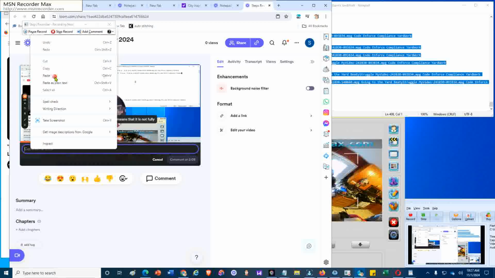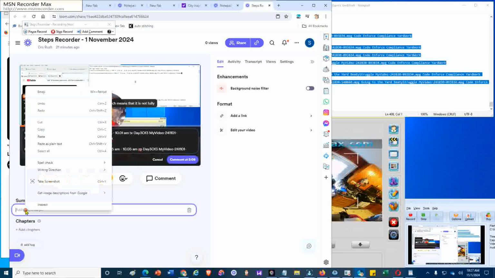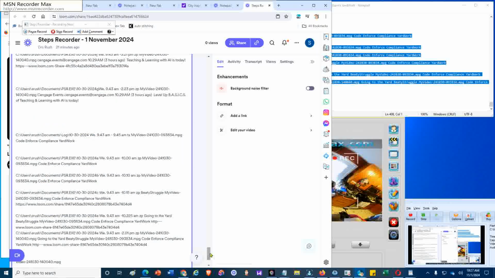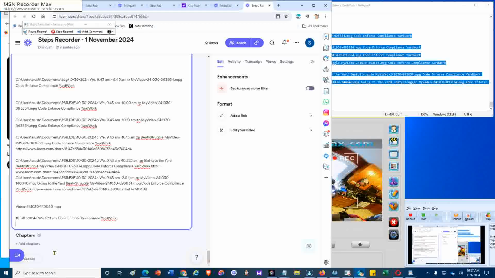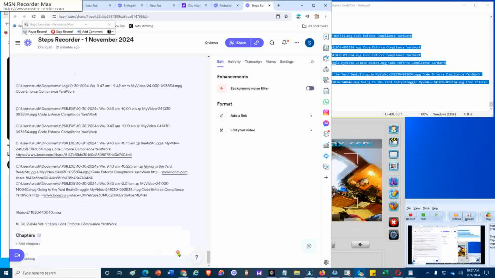Then I'm scrolling down to add a summary. I click on the add summary input field and right mouse, select paste to paste my comments there. Then I scroll down to the next available button, and that is the chapters section, which has a plus add chapters. So I click the plus add chapters and save the default 3 chapters by clicking the save button. Finally, I have the add tags button, so I click it and add the following tags.